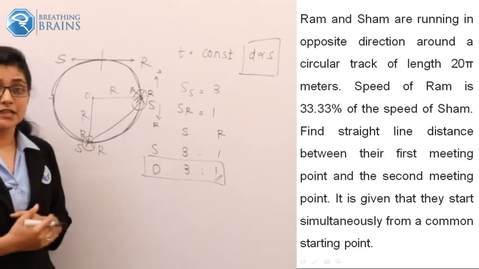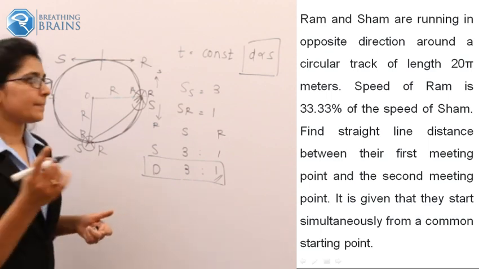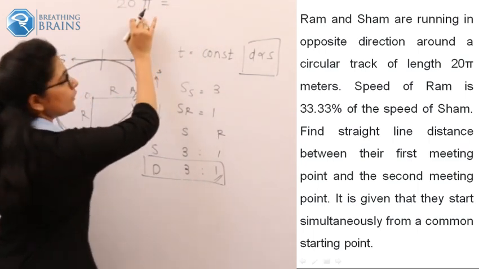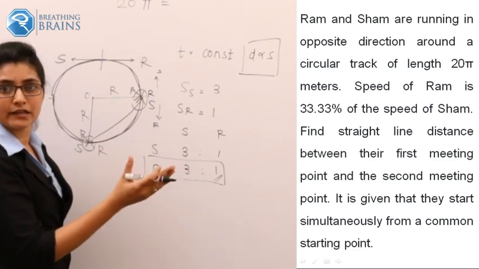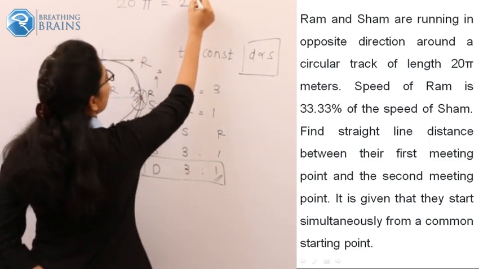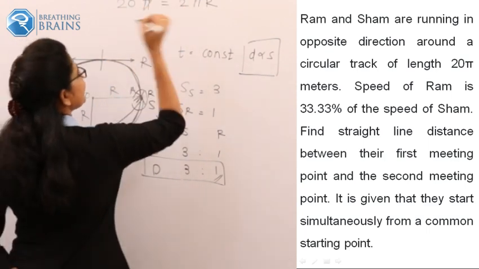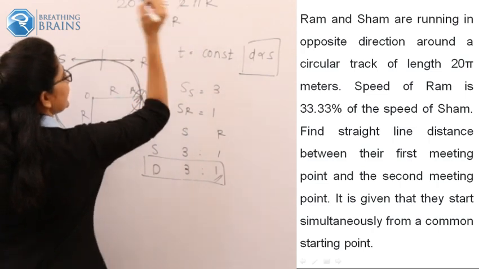But we should know the value of the radius. How could we get that? We know the circumference given in the problem. It is 20 pi. How is the circumference of the circle calculated? It is 2 pi r. So pi gets cancelled, and 10 is your radius.